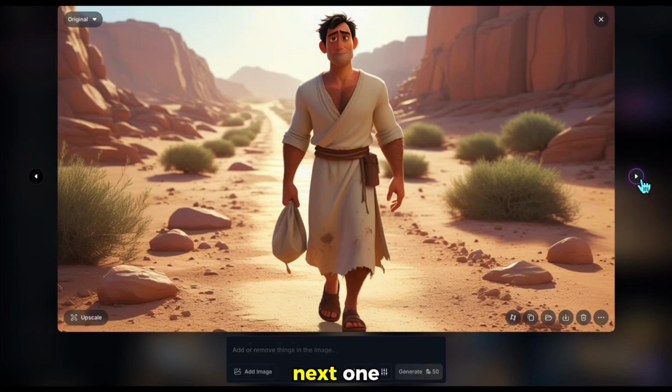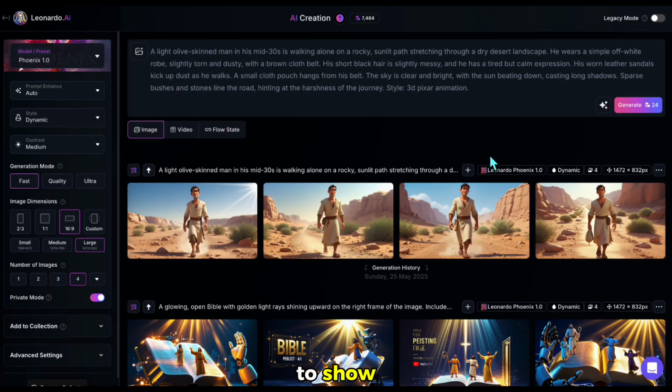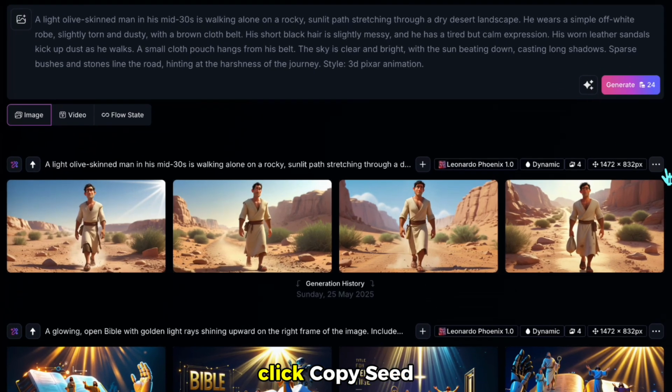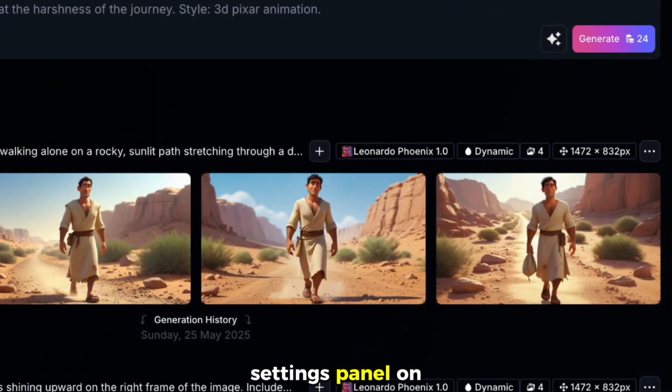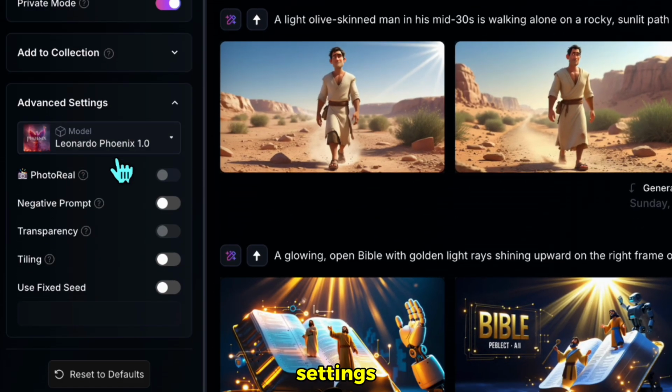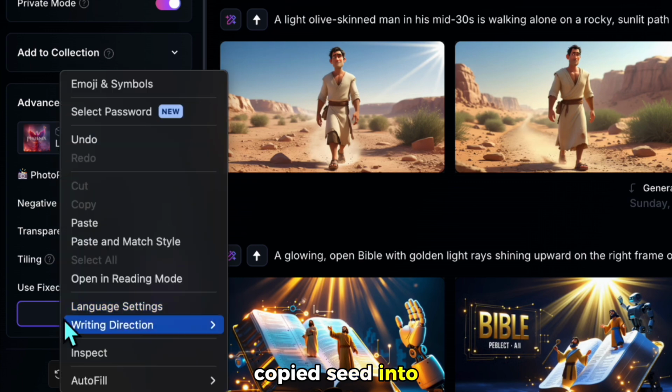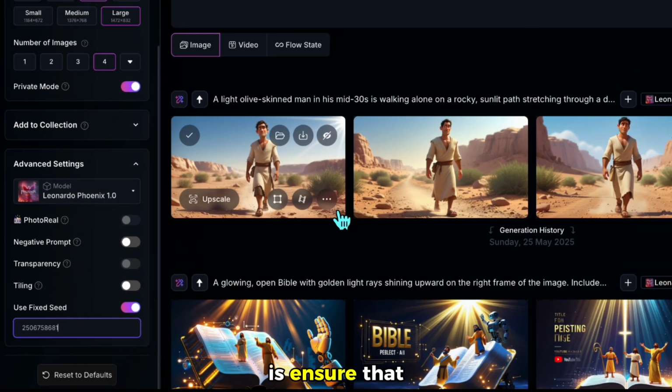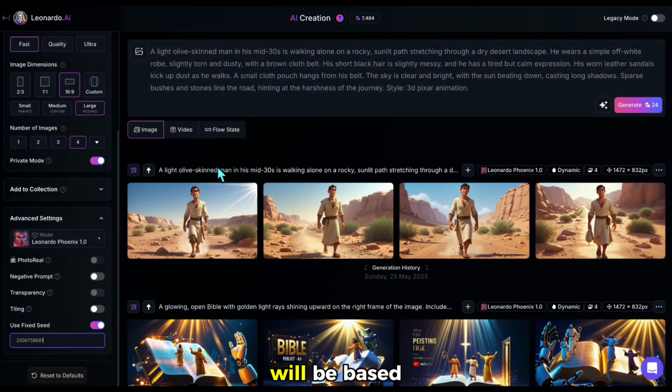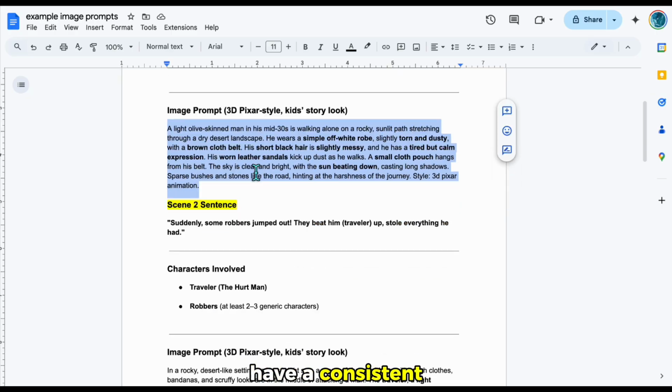Before generating the next one, there's a critical setting I want to show. First, we'll copy the seed of the generated scenes. I come here, click Copy Seed, and in the Settings panel on the left, I tick Advanced Settings, then paste the copied seed into the seed field. What this does is ensure that the new scenes I generate will be based on the root seed of the original one, so the scenes will resemble each other. On top of that, we already created image prompts for characters similar to each other. You'll see the characters will have a consistent concept.